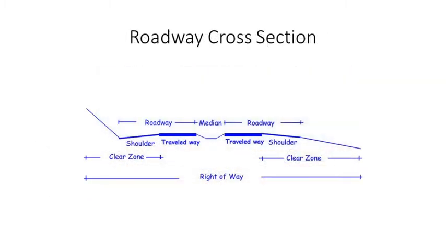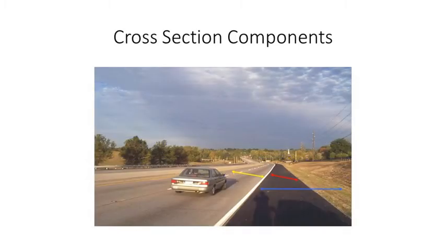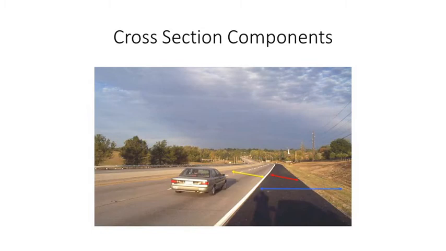You can see the median which separates the travel way. The yellow line is the travel way, the red line is the shoulder, and the blue line indicates the clear zone. To the left of that travel way, what separates the two lanes is called the median. So these are the different components of the cross section of the road.